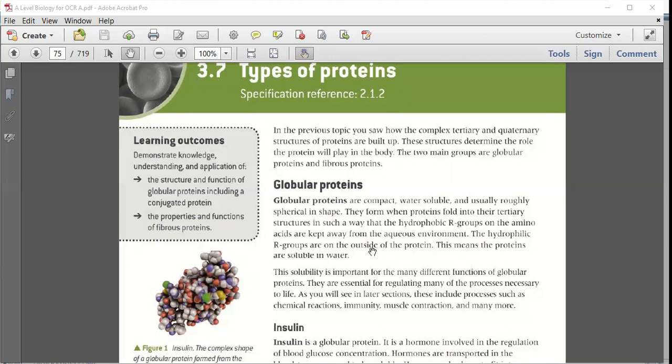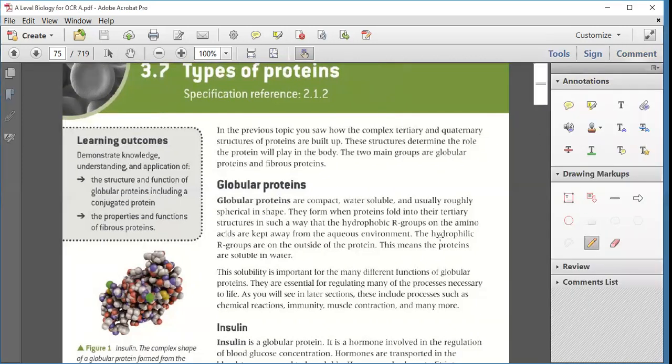Now, this point is important, that this group has two types of R group. The one is hydrophilic, that is the water loving one, and the other one is hydrophobic, that is the water hating one. So the hydrophobic R group on the amino acid is kept away from the aqueous environment, and the R group which is hydrophilic, which is water loving, is kept outside the protein, which makes this protein water soluble.